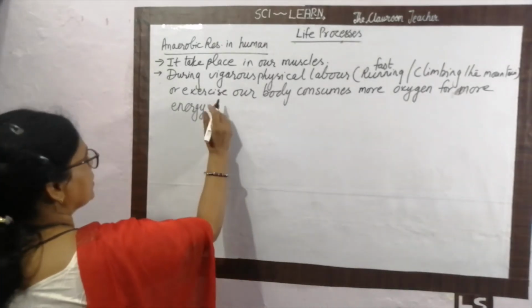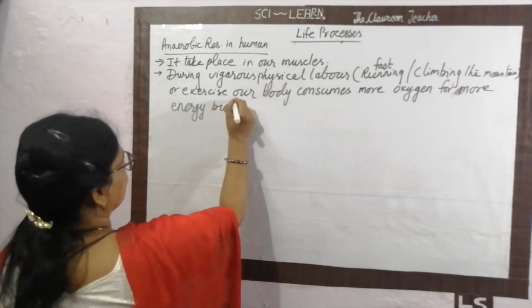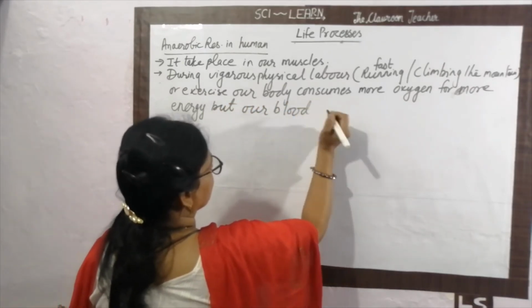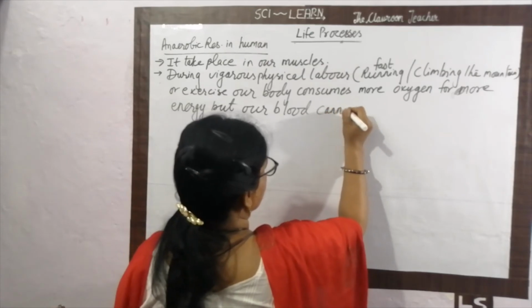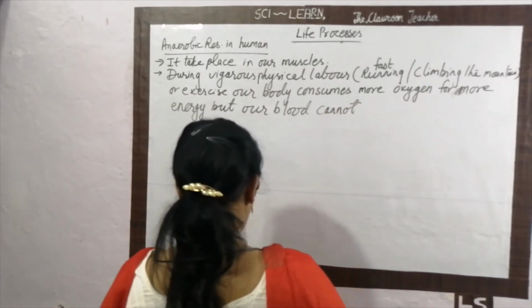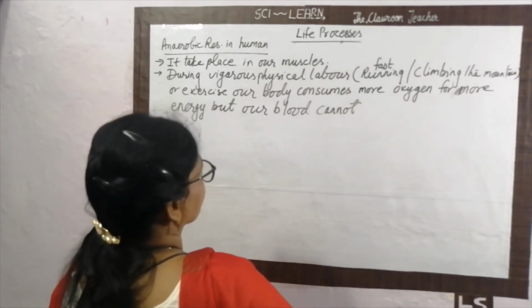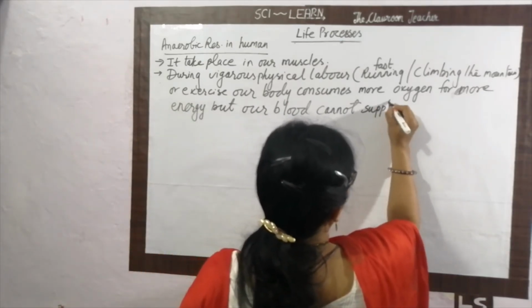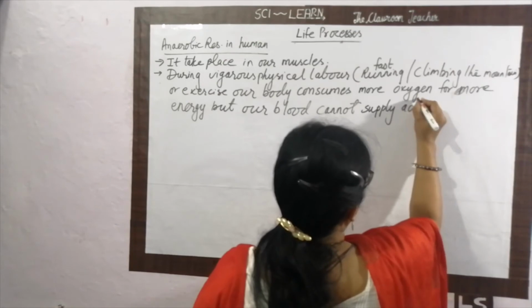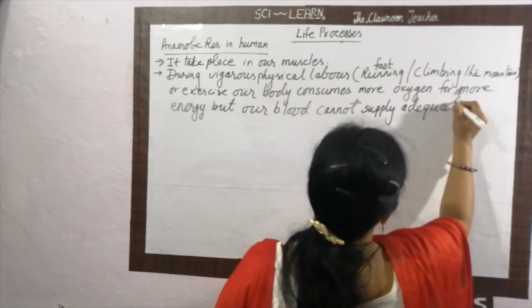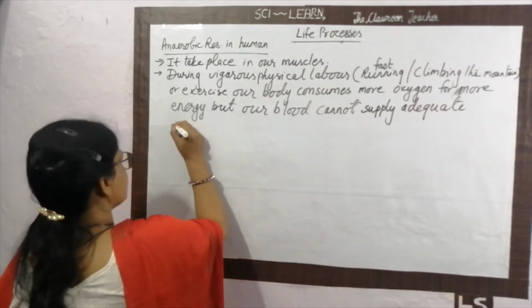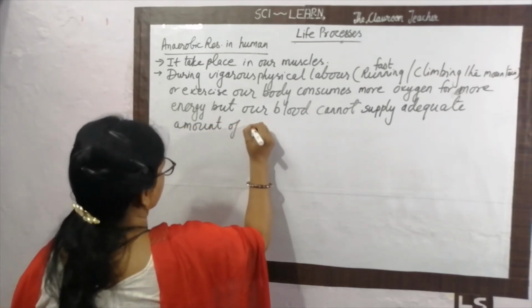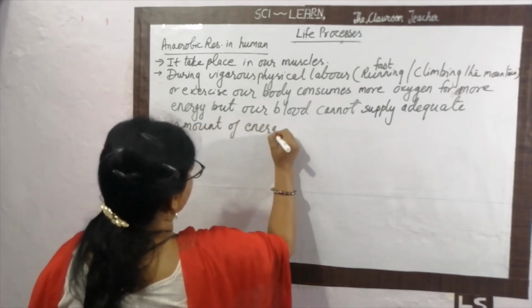Our blood cannot supply an adequate, that is, sufficient amount of energy to our cells.